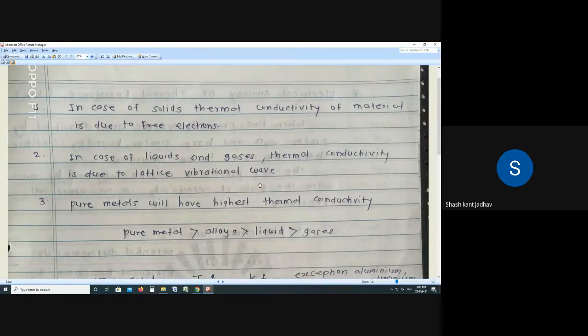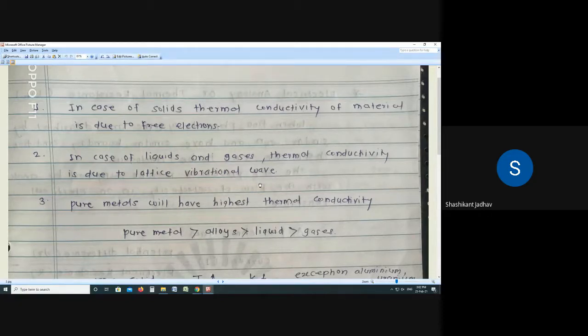lattice vibrational waves. In case of liquids and gases, conduction of heat takes place due to lattice vibrational waves. Then, pure metals will have the highest thermal conductivity.